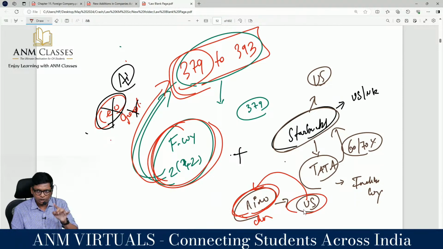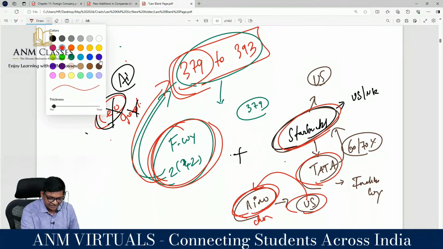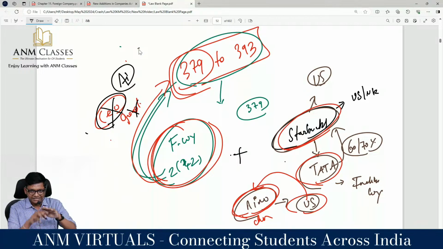His friend, now after settling in Chennai with him, Nino's friend is now Indian or US person? Was US, now Indian. Correct? So same way, Starbucks was a US company, but now majority of control is with Tata, so it becomes an Indian company. Are you following, guys? So 379, we are still in the first section, so you told 5 minutes per section. Introduction, after this, quickly we'll get through.